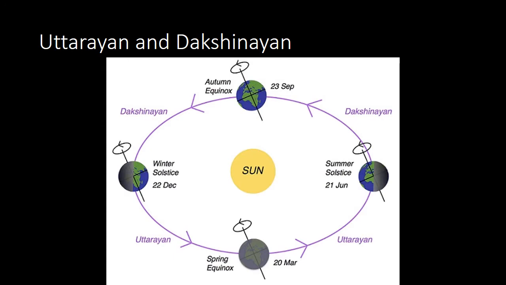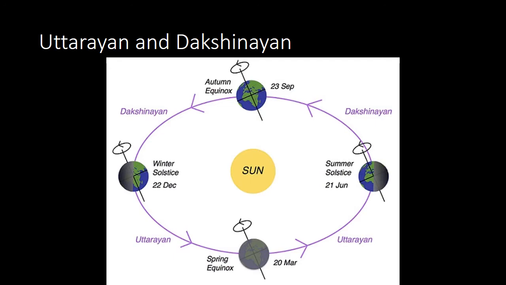So the rays of the sun start falling towards north of the equator. Because of the rotation and revolution of the earth, we know that all the faces of the earth do not get the same heat equally. So when the rays of the sun start moving towards north of the equator after the winter solstice on 22nd December, the Uttarayan starts. And we celebrate Uttarayan also on 14th of January.